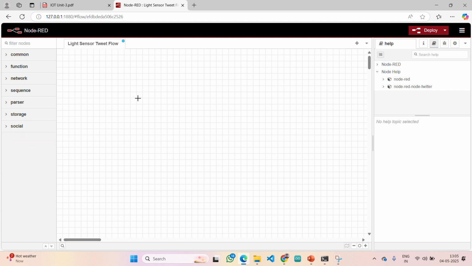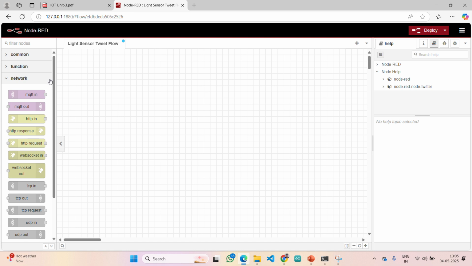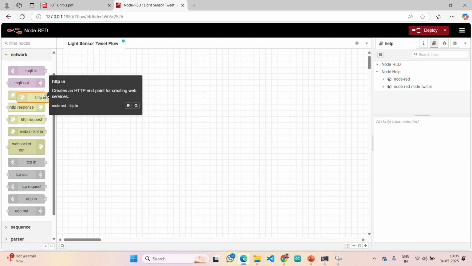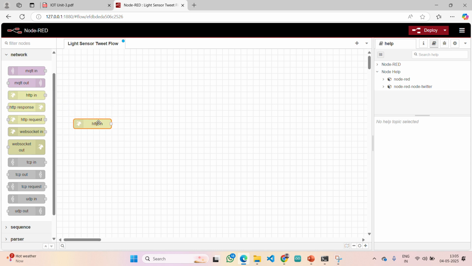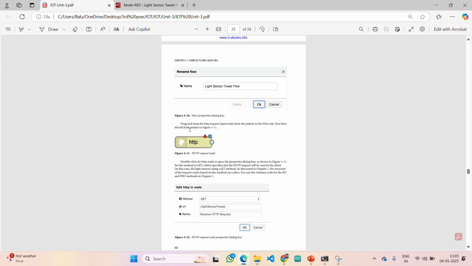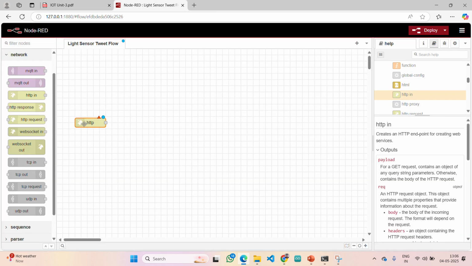Now, how do you identify input nodes and output nodes? For input nodes, first you can observe the symbol, then followed by the description. For output nodes, description followed by symbol. Now, as I told, we are going to use the HTTP protocol. Firstly we are going to take HTTP in, sorry, HTTP request node we are taking, not HTTP in.